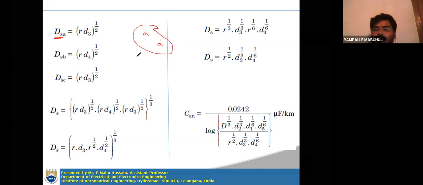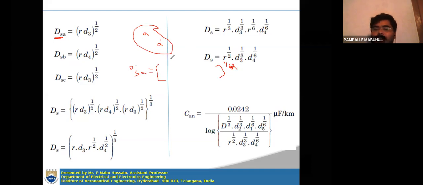So now self GMD can be written with these two conductors as DSA is equal to some product whole to the power of 1 by n square, right? n here is two conductors, so 2 square you will get 4, 1 by 4.